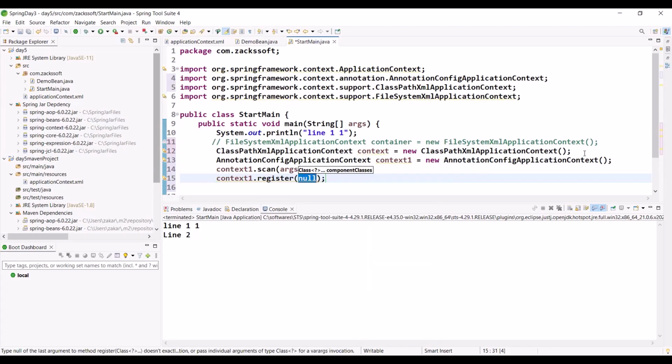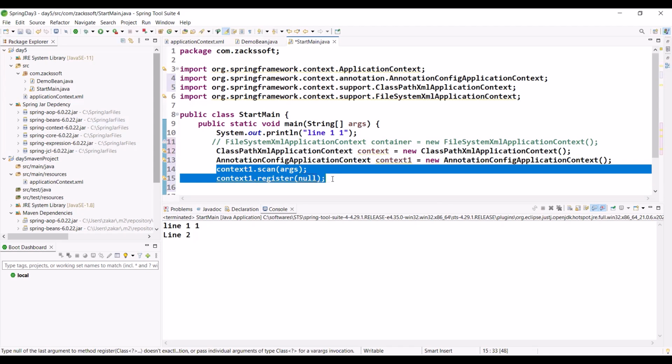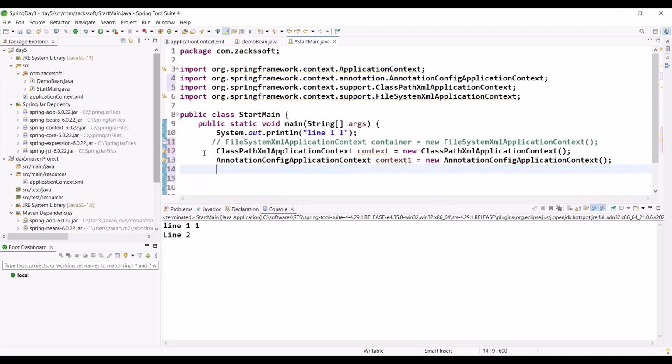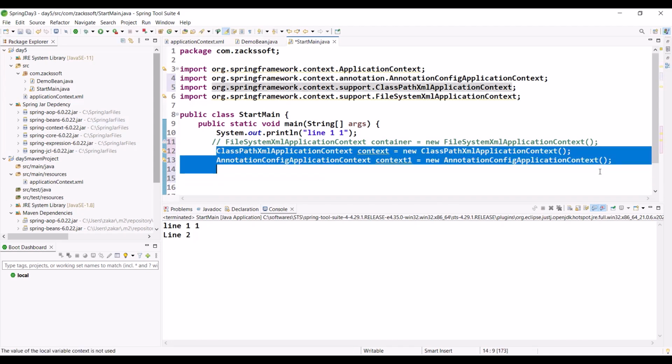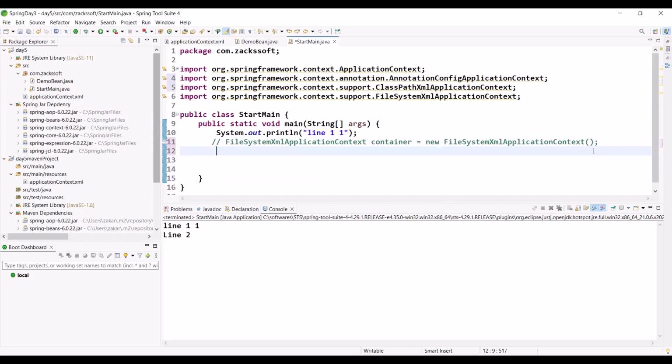Okay. So what is the purpose? I'm just discussing. Don't worry about this method. Don't worry about anything. Right now simply understand how we are creating a Spring container. Whenever we are creating a Spring container with an XML file, we are passing the XML file, right? Is it okay?